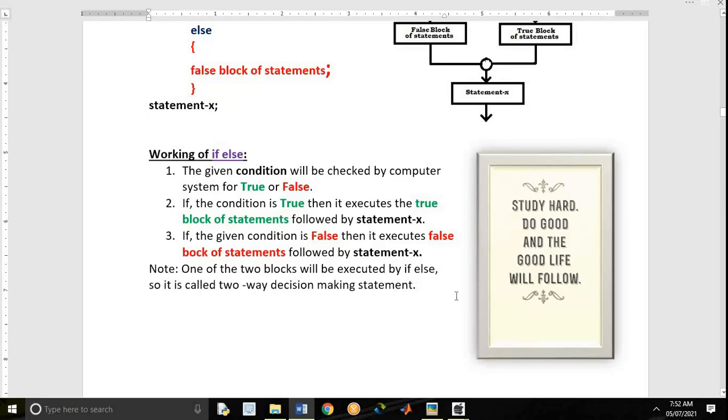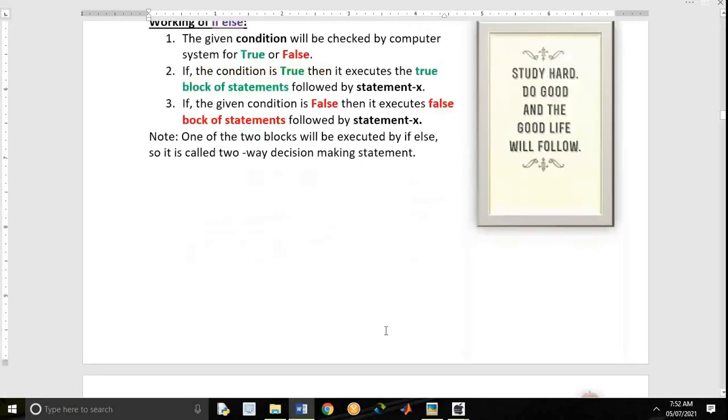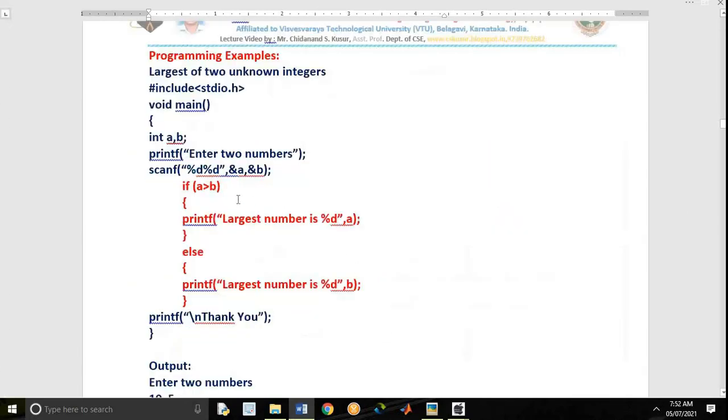And the working is similar to the conditional operator as we studied in our previous classes. Question mark colon. Working of the conditional operator and if else are both the same. That is, in one line you can write, here we write multiple lines. That's all. See the examples.